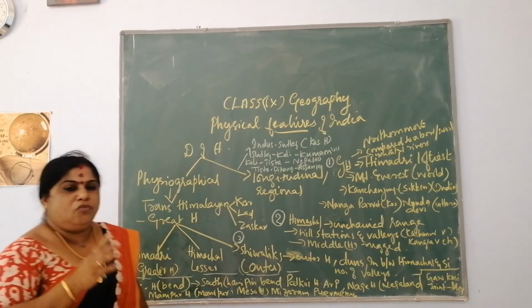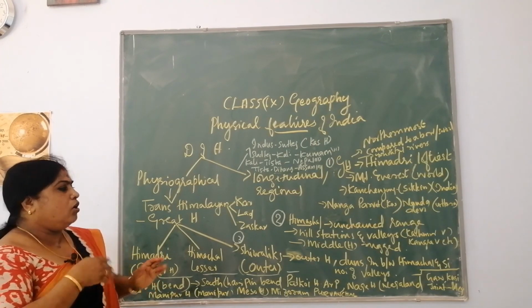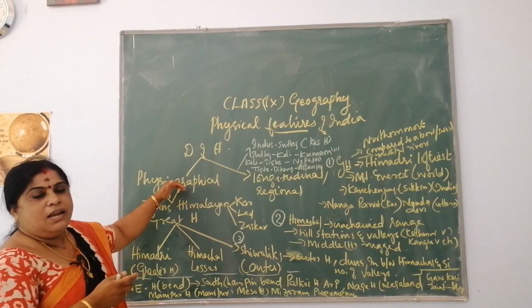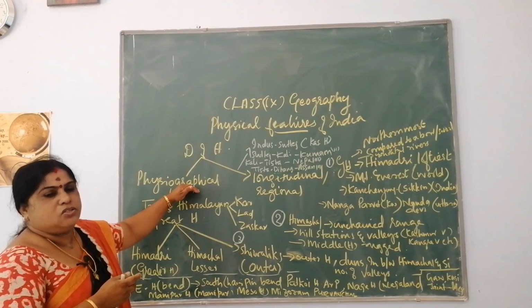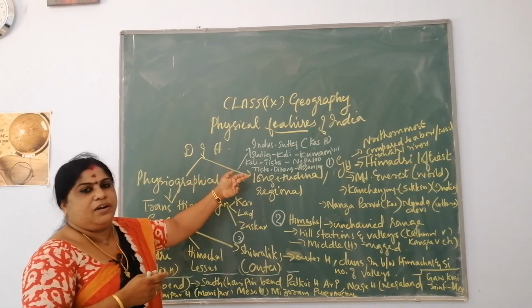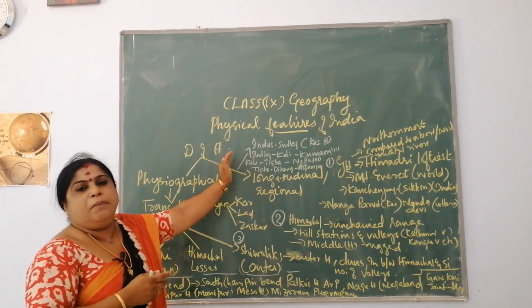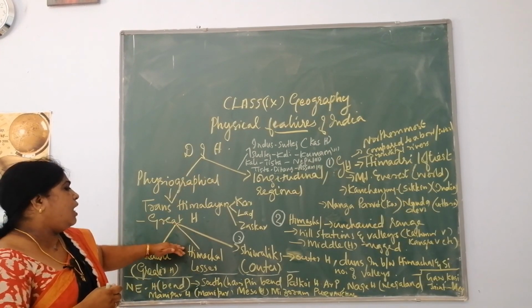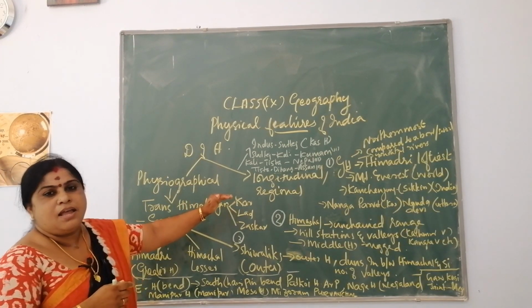For the exam, you will be asked separately. You will be asked to write the division of the Himalayas on the basis of region, or the division of the Himalayas on the basis of physiographic divisions. So read the question carefully, and only then write the answer. Don't commit mistakes when you write. Learn it thoroughly and understand the difference. On the basis of region, you have to write the names of the Himalayas based on the rivers. If you are asked about physiographic divisions, you have to write the Trans-Himalayan and the Greater Himalayas. This is the way you have to write the answers.